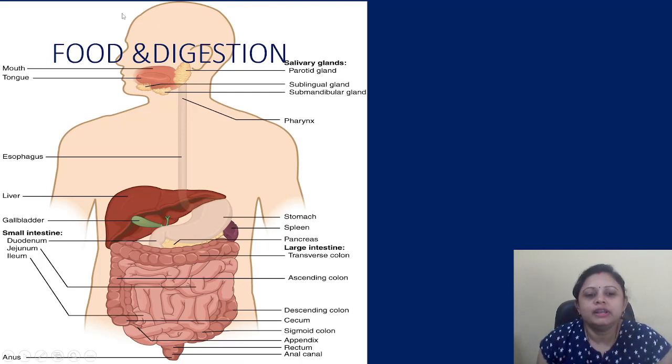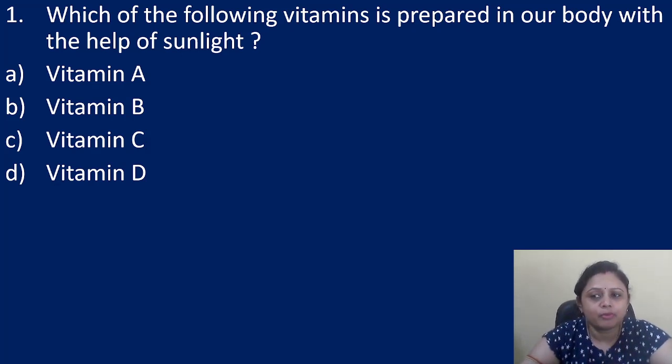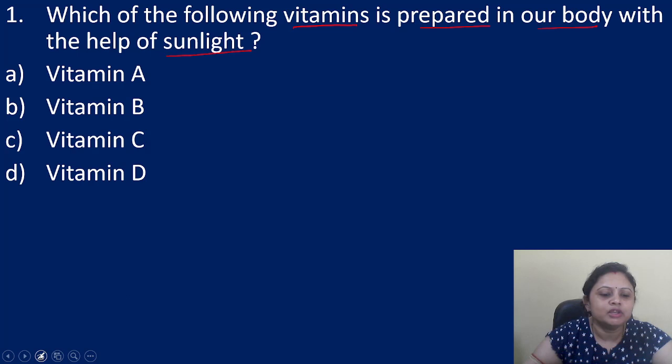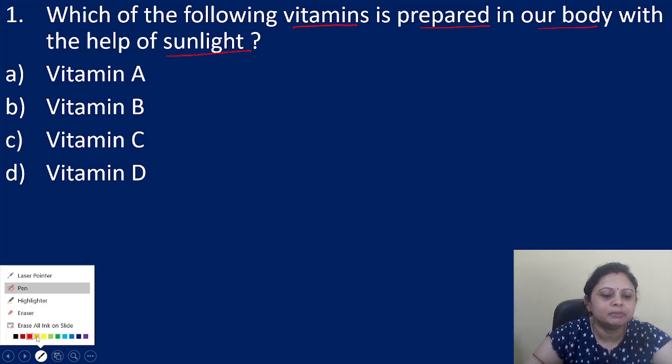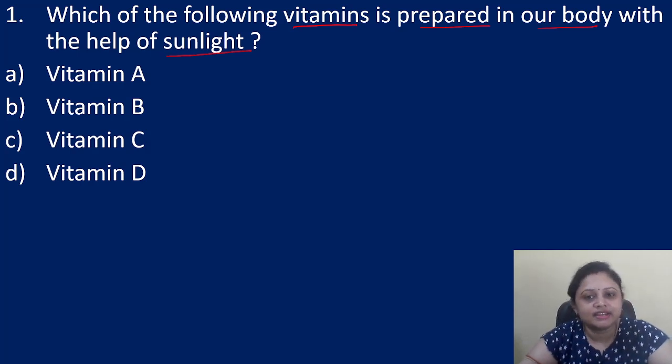Yes? So let's start. Our first question: which of the following vitamins is prepared in our body with the help of sunlight? Option A, vitamin A; B, vitamin B; C, vitamin C; D, vitamin D. So which vitamin is prepared with the help of sunlight? If you know the answer, you can write in the comment box.